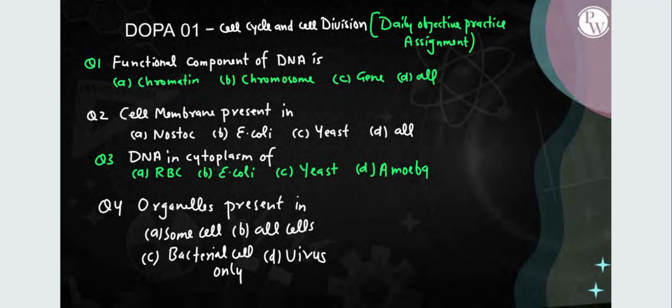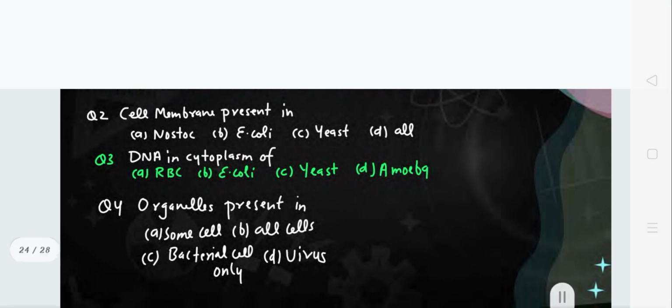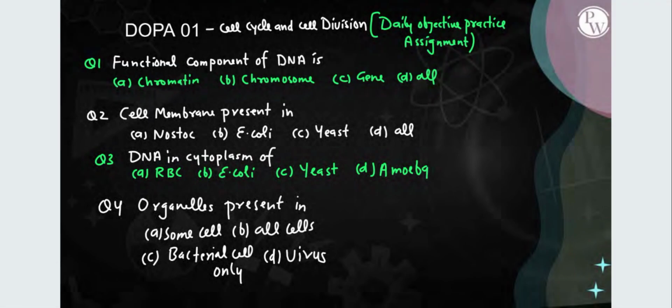DNA in cytoplasm is of. If DNA is in cytoplasm, it means they are talking about a prokaryotic cell, right? Otherwise, if the cell is eukaryotic, then the DNA is not in the cytoplasm, it's inside the nucleus. So we have to find out which cell is prokaryotic. RBC is again eukaryotic, E. coli is prokaryotic, yeast is eukaryotic, belonging to the fungi kingdom, and amoeba is a protist. So the answer has to be E. coli, because it's a prokaryotic organism, so DNA is there in the cytoplasm. Organelles are present in all cells, not in some cells or bacterial cells only. Organelles are present in all cells, prokaryotic or eukaryotic.